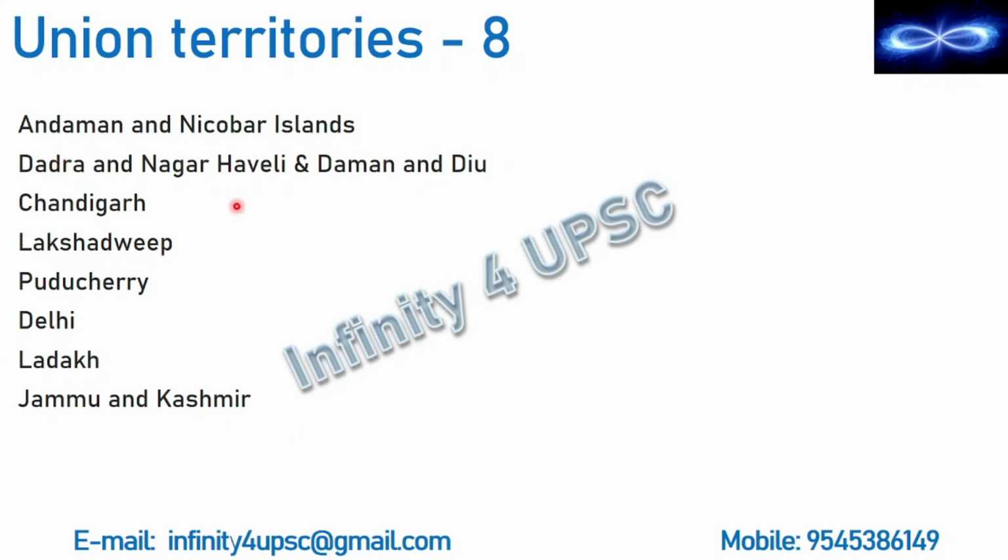And Dadra and Nagar Haveli, Daman and Diu. These were 2 separate union territories, but these have been merged and formed into 1 union territory. So this is how we have 8 union territories at present. I will just read out all the union territories. Andaman and Nicobar Islands, Dadra and Nagar Haveli and Daman and Diu, Chandigarh, Lakshadweep, Puducherry, Delhi, Ladakh, and Jammu and Kashmir.